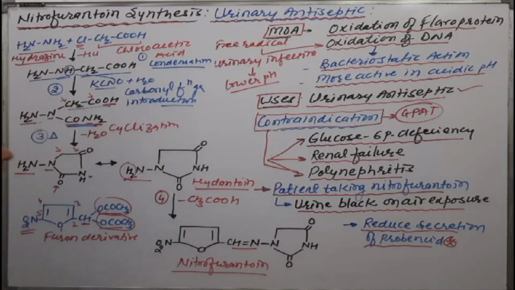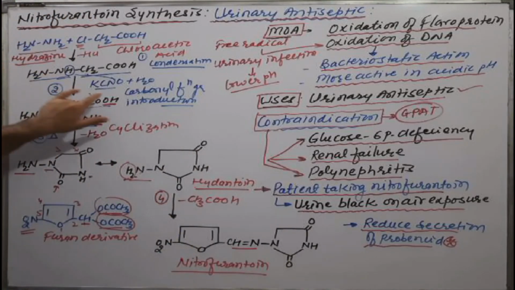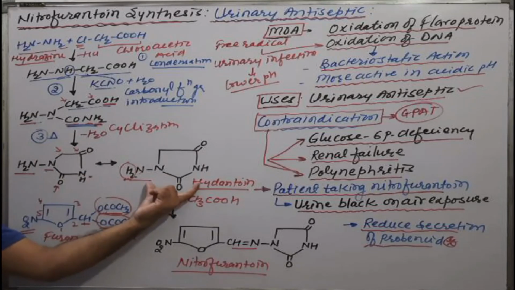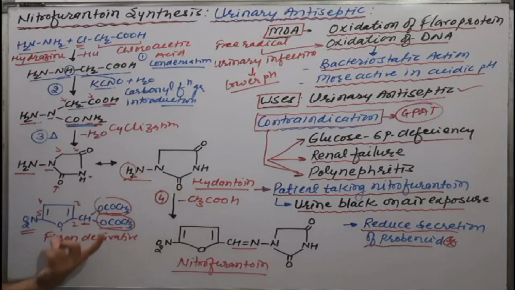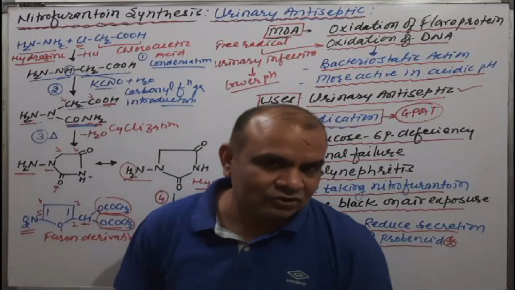Come to the synthesis: very simple, hydrazine and chloroacetic acid followed by potassium cyanate, which gives cyclization on heating, that is hydantoin. Treated with the nitrofuran derivative, it gives nitrofurantoin. This is all about nitrofurantoin.